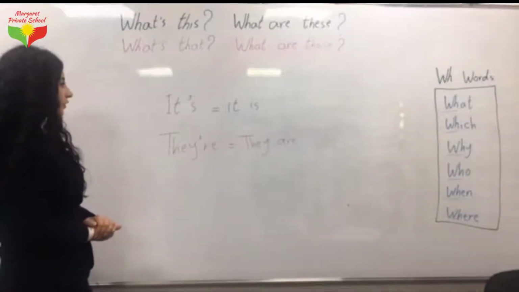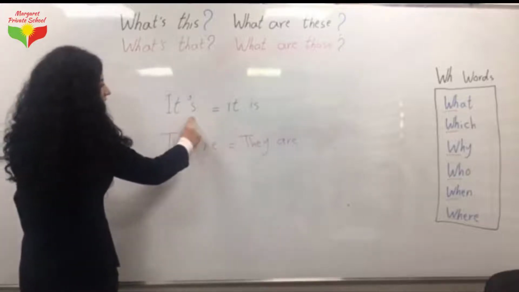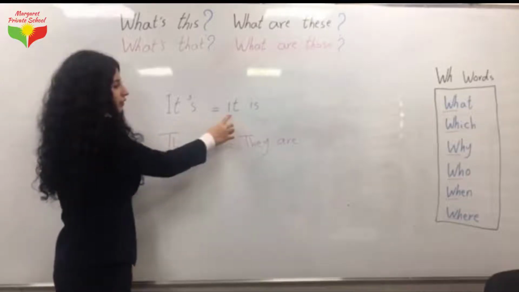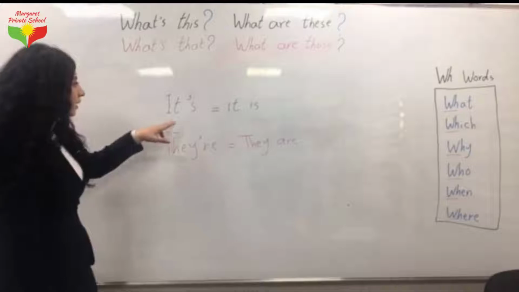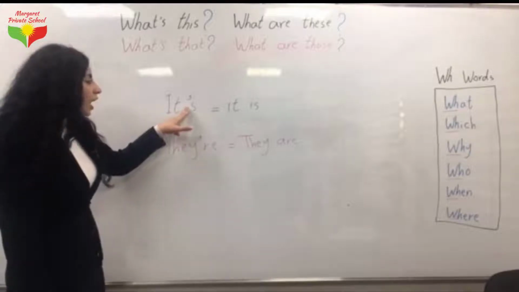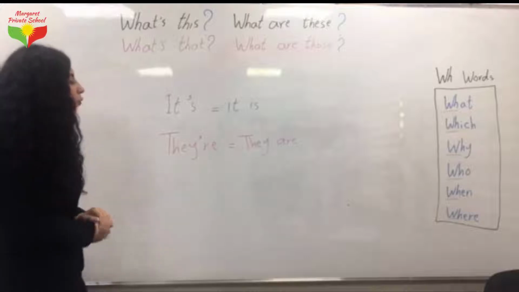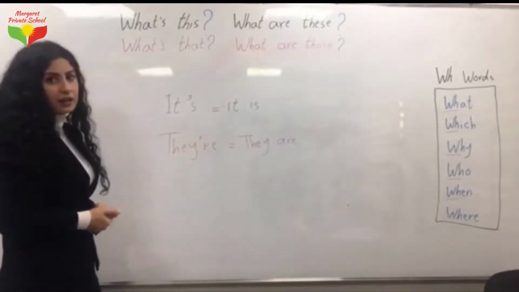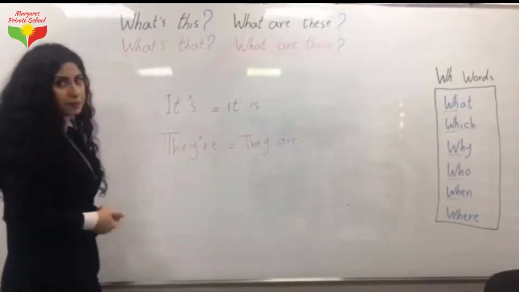Guys, now look at here. We have these two words, okay? It's equals it is. Here, the letter I hides itself. So we have to put an apostrophe instead of this letter I.